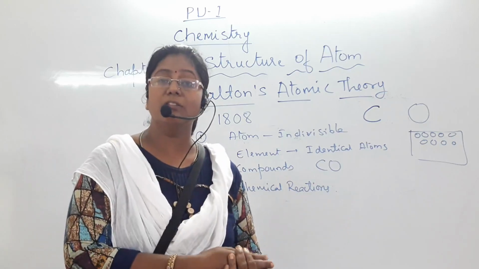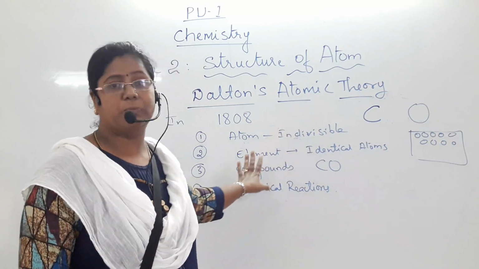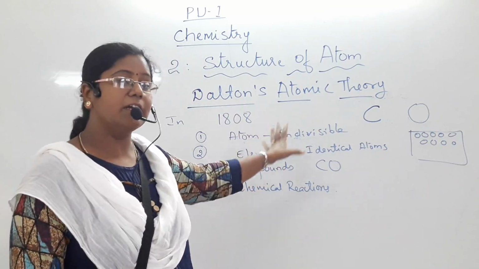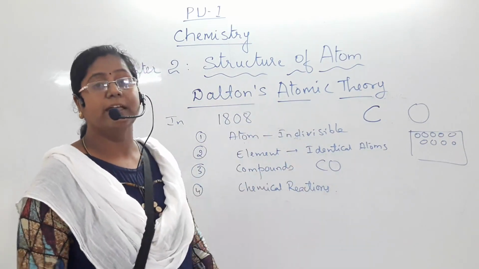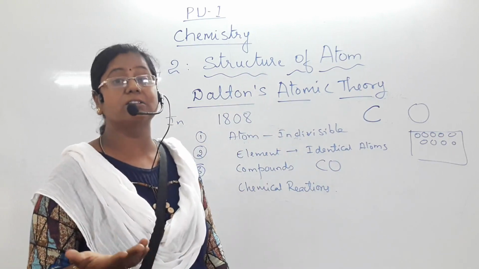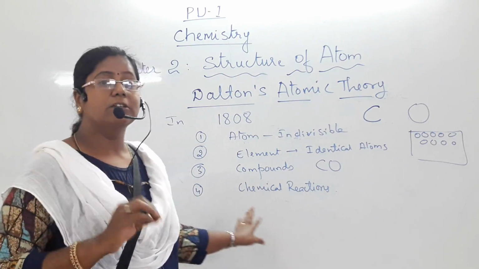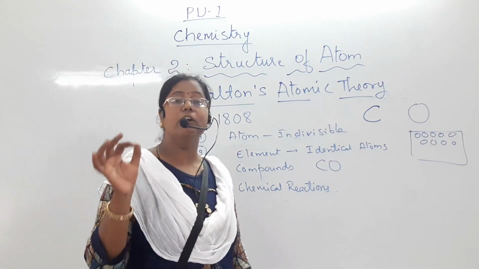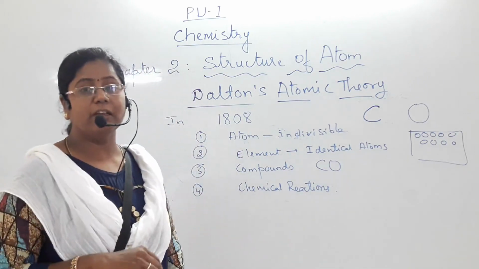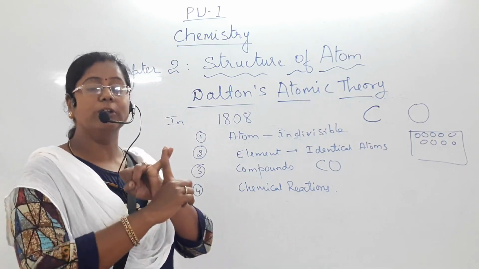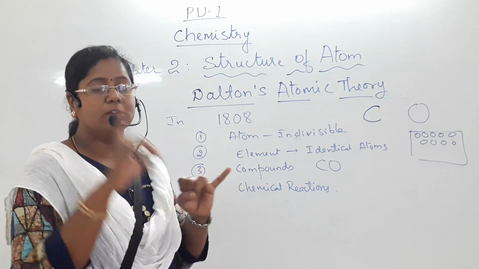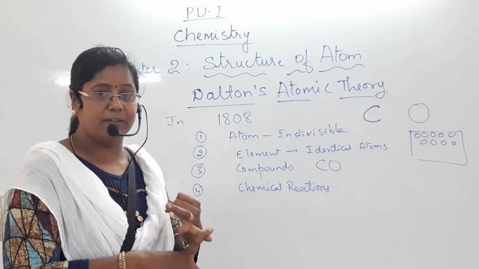What is the main reason? He could not explain it. This theory failed to explain frictional electricity. This is one demerit.